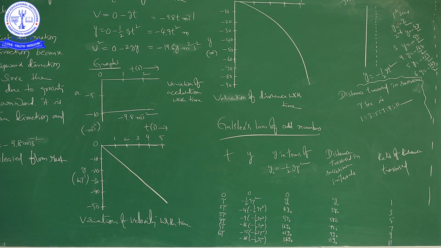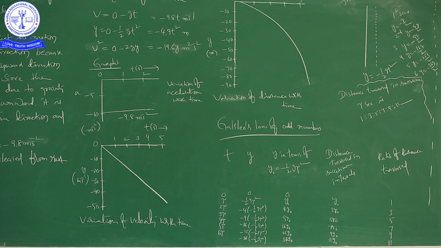So, this is the distance travelled in the first second. Subtracting this one from this will give us the distance travelled in the second second.